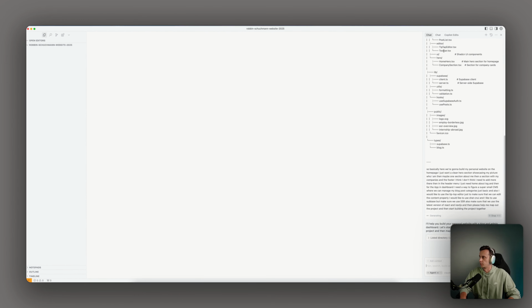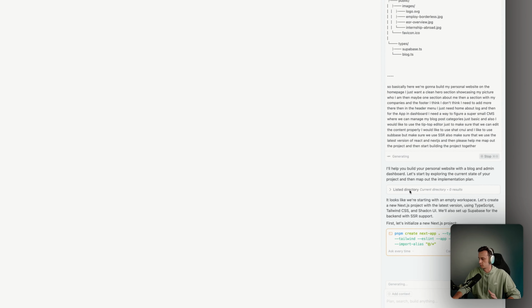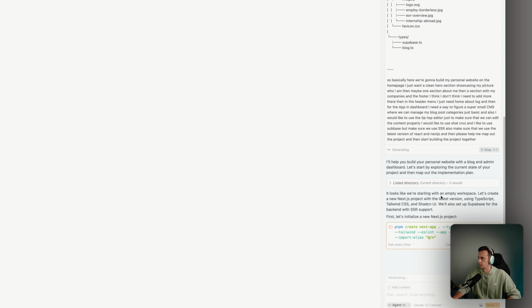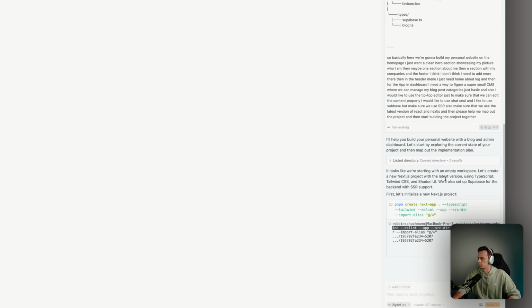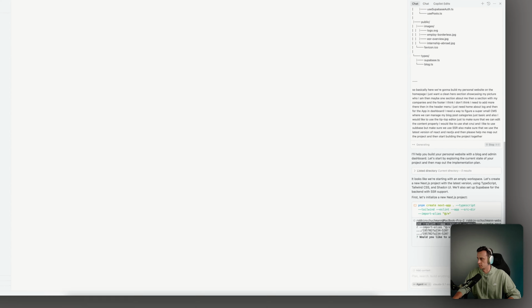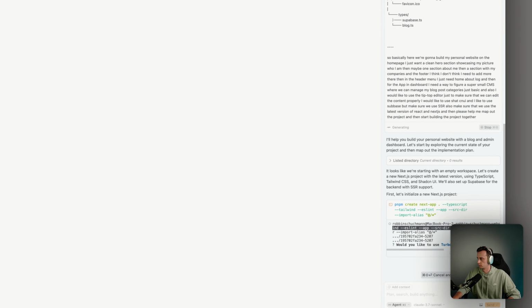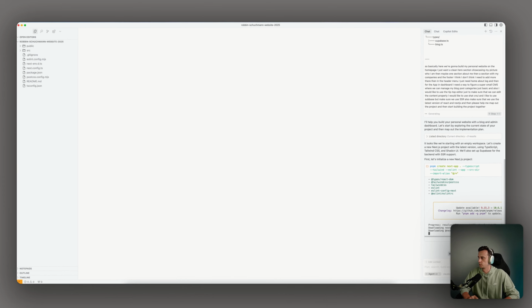I'll make it slightly bigger. Again, I'm not a developer. I just like to play around with those things and I just quickly need a personal website. So here, what you do is just run the command and just follow the processes. Here you need to get in the terminal, then you just wait.